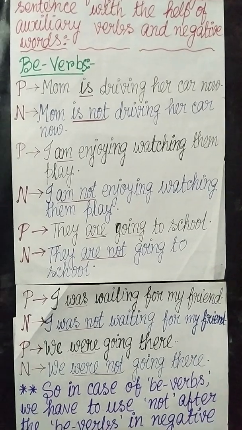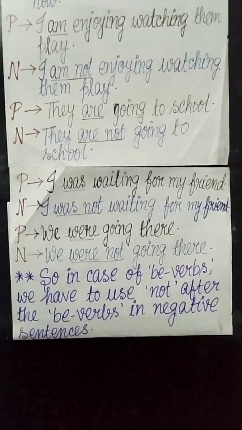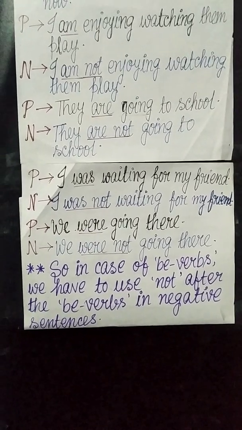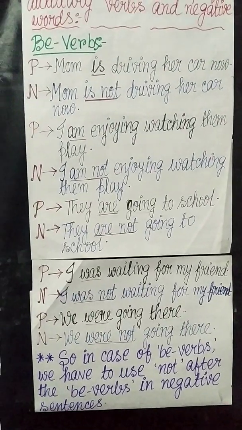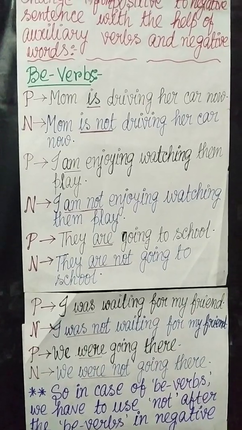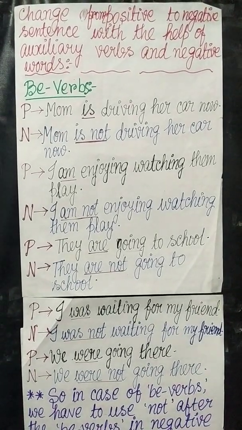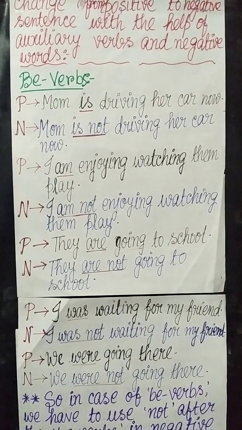So in case of be verbs, we have to use not after the be verbs in negative sentences, so that we can easily make it negative. Today we have learned about changing positive to negative only with the be verbs.